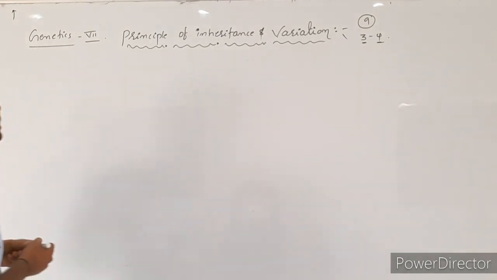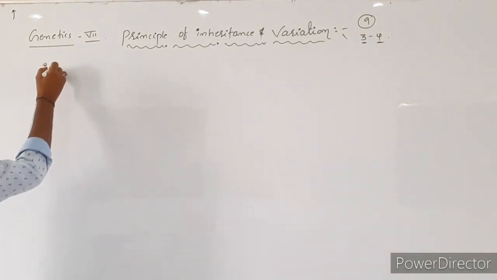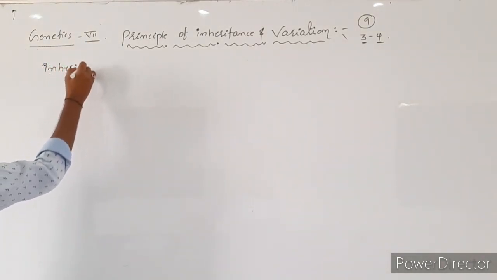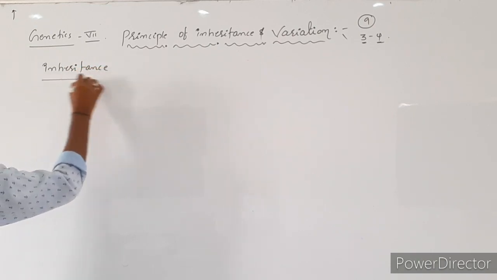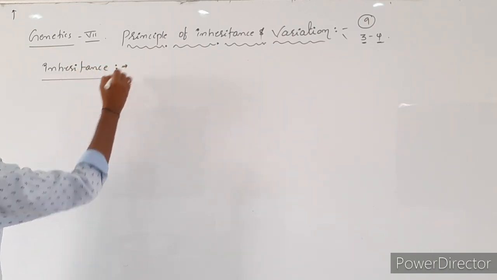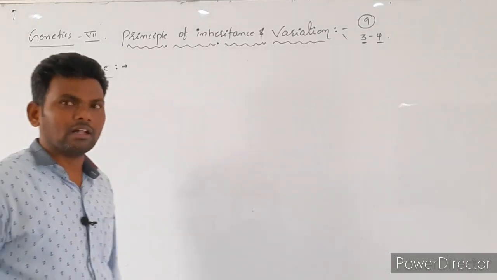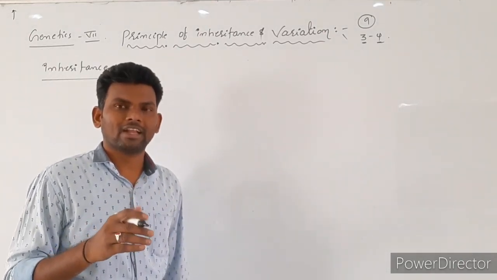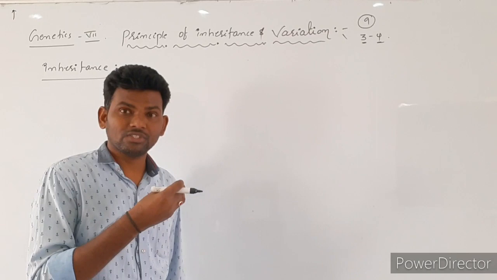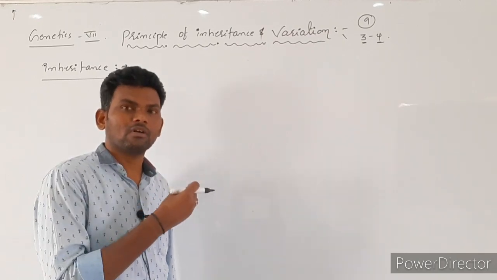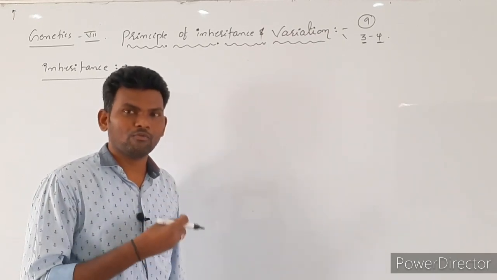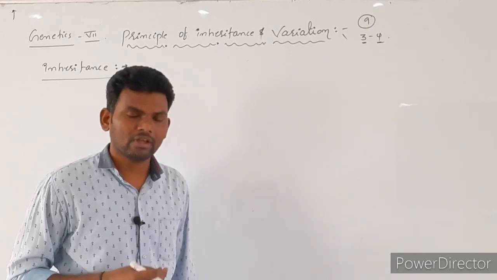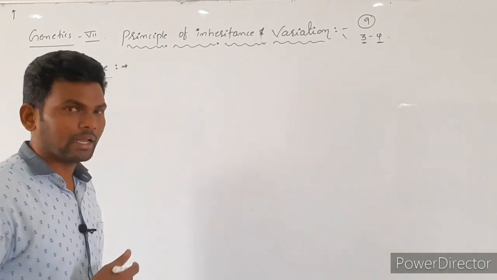Let's write, what is inheritance? Inheritance means it is also like transmission of characters. Nothing but genes. Transmission of DNA information from one generation to another generation. It is called inheritance.